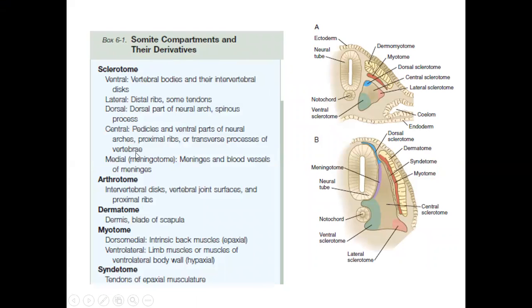What are the derivatives of sclerotome, dermatome, and myotome? You just have to remember the sclerotome, dermatome, and myotome. An important thing is that limb muscles are derived from myotome. Wherever the myotome and dermatome migrate, they take their nerve supply with them. The notochord will remain as the intervertebral disc element and the nucleus pulposus.